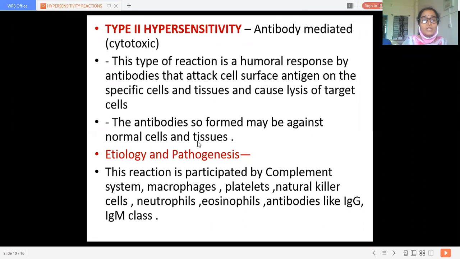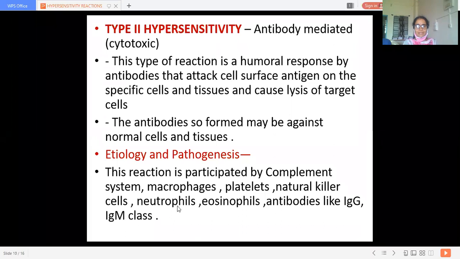Now, what are the etiological factors and pathogenesis? This reaction is participated in by the complement system, macrophages, platelets, NK cells, that is natural killer cells, then neutrophils, eosinophils, and antibodies of the IgG and IgM class. Okay, etiology and pathogenesis. So these are the participants of this reaction. We should know first of all what the participants are, then we can see the next drama. So these are the participants of type 2 hypersensitivity. Complement system. What is the complement?